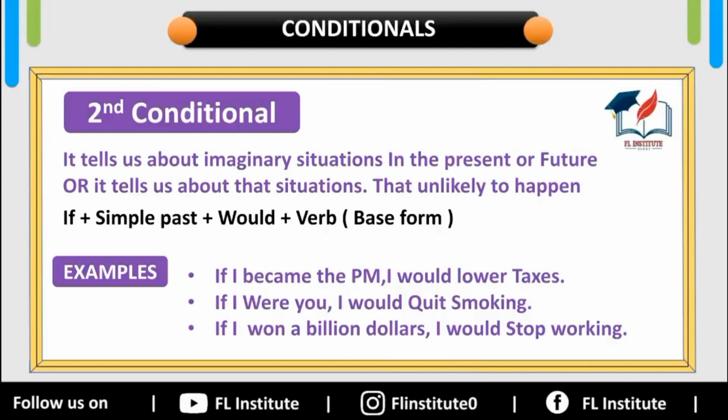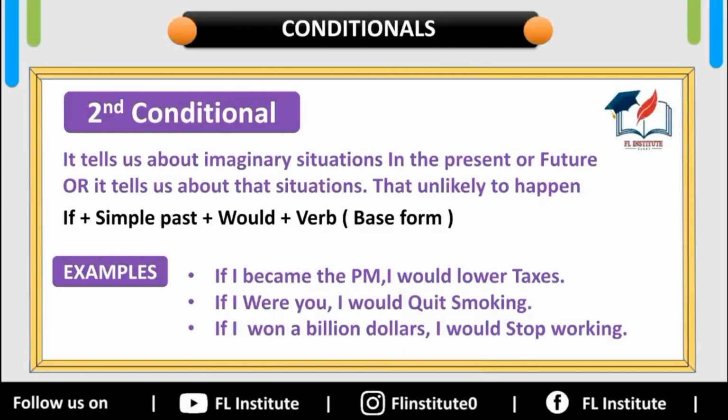And the last one is, if I won $1 billion, I would stop working. It's also an imaginary situation because it's not easy to win $1 billion. I expect that you have got what second conditional is.